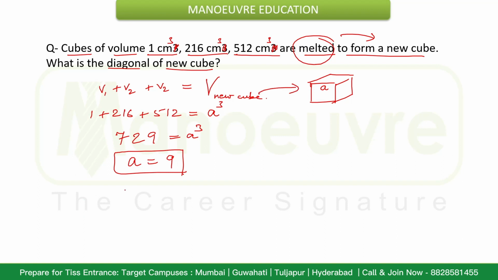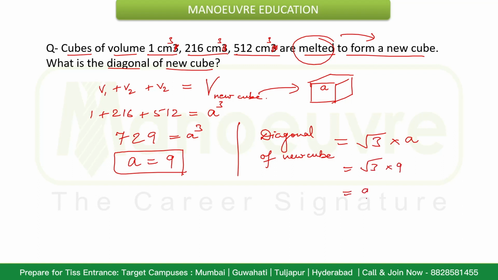Now since I have to find the diagonal of the new cube, that can be given by the formula root 3 into side, and the side is A here, so that will be root 3 into 9, that means 9 root 3 centimeter. That will be the final answer.